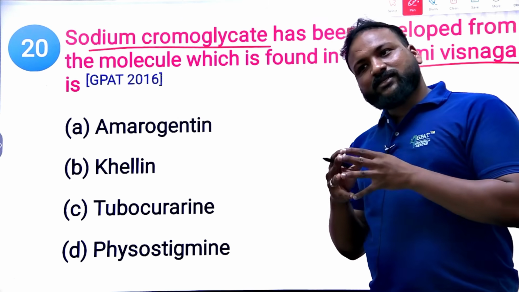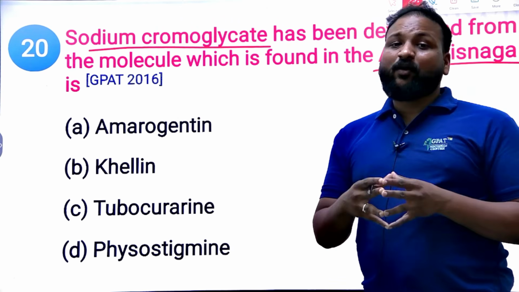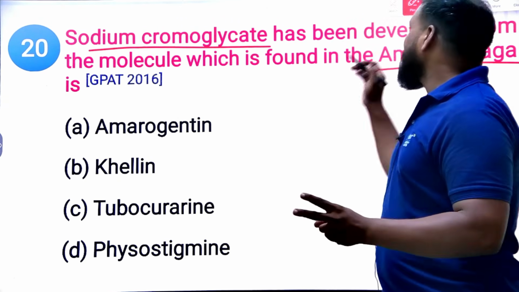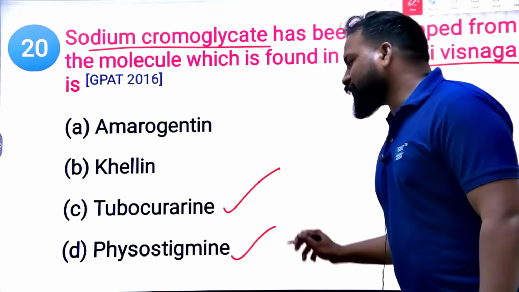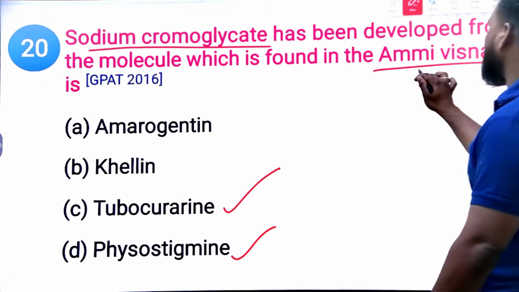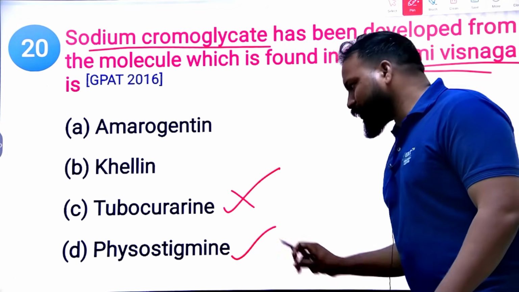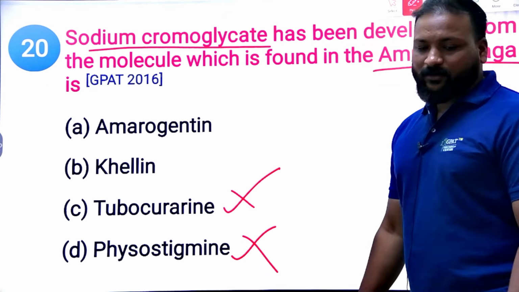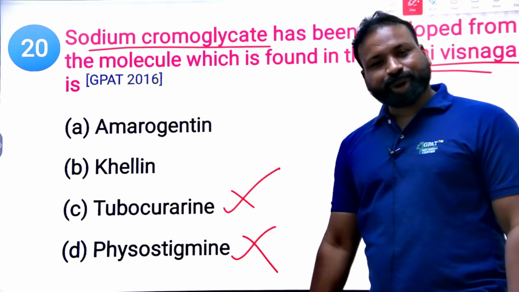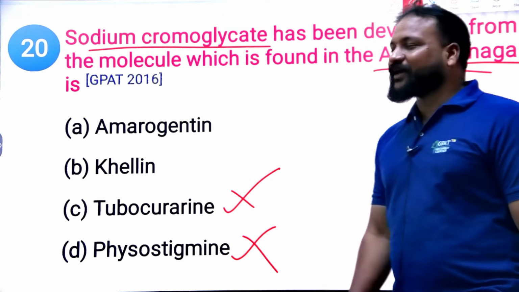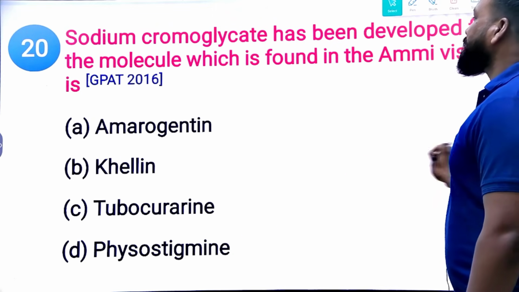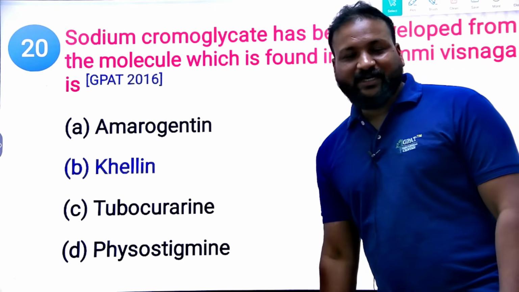Just to detect the wrong option, they'll give you two odd answers. Tubocurarine and physostigmine do not belong to khellin, because tubocurarine is from the curare, physostigmine from the physostigma. Now tell me from these two. Yes, so the right answer is this one. The right answer is this one.